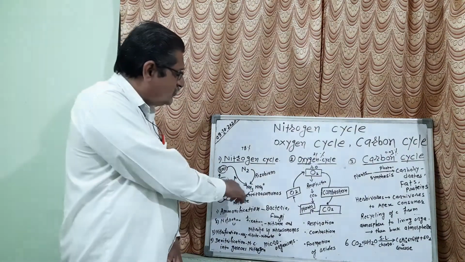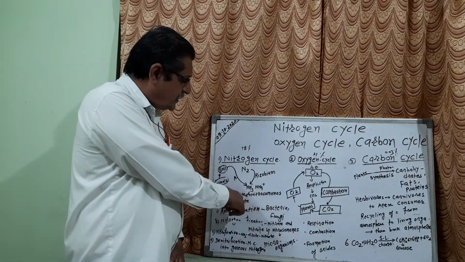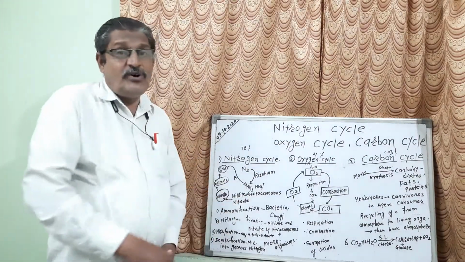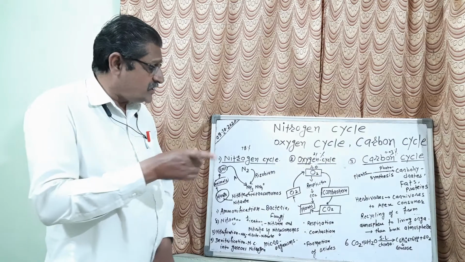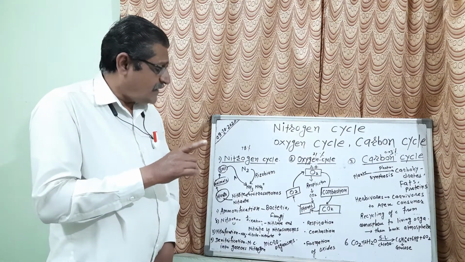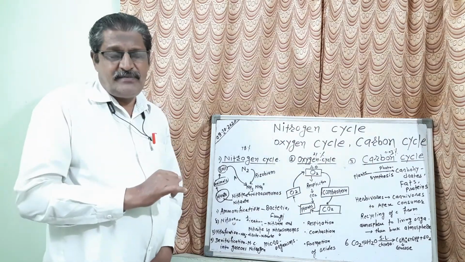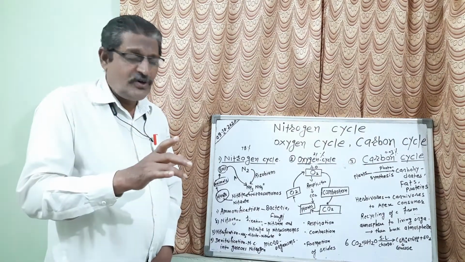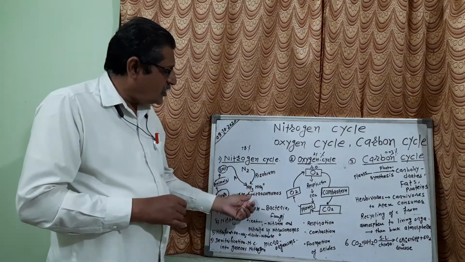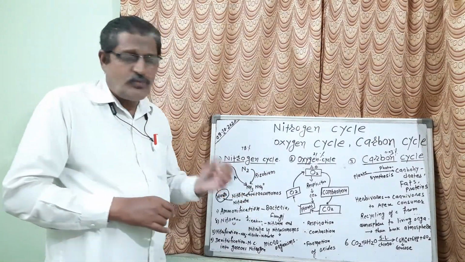The process in which this nitrogen is converted into nitrite and nitrate is very important, and in this process different types of microorganisms take part. Microorganisms in the soil are very useful, like rhizobium or Nitrosomonas.